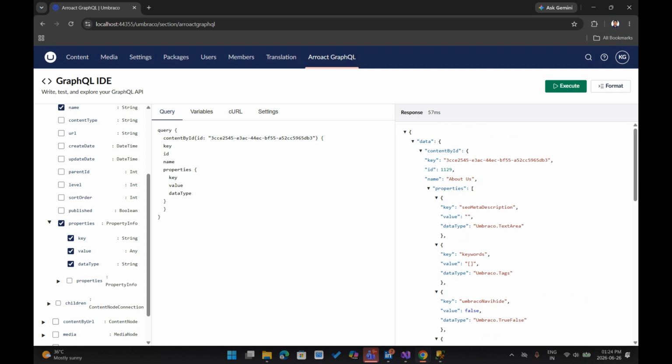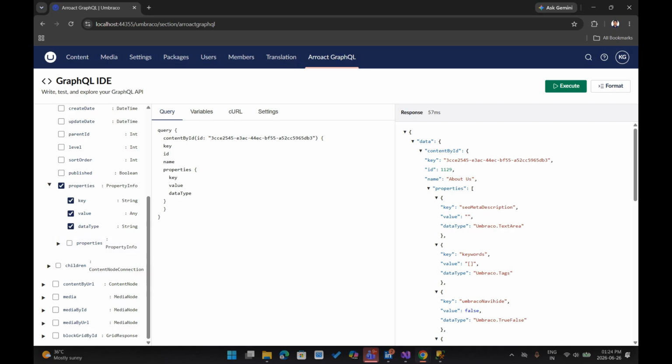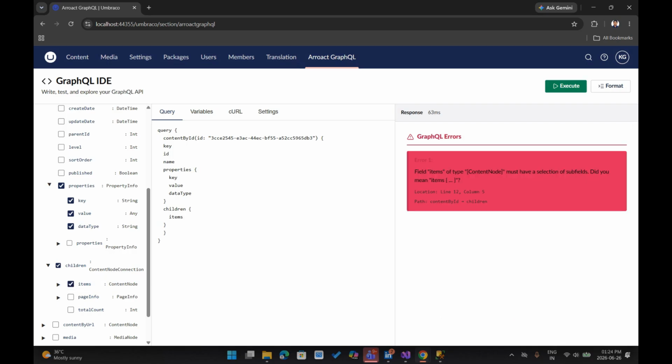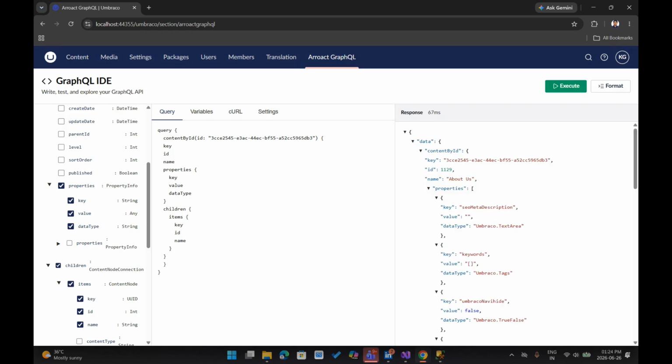This is good. Let me try with children. You can also get all the children. Sometimes if you are going to display a list of blogs or a list of pages under the parent page, you can also get the child pages.